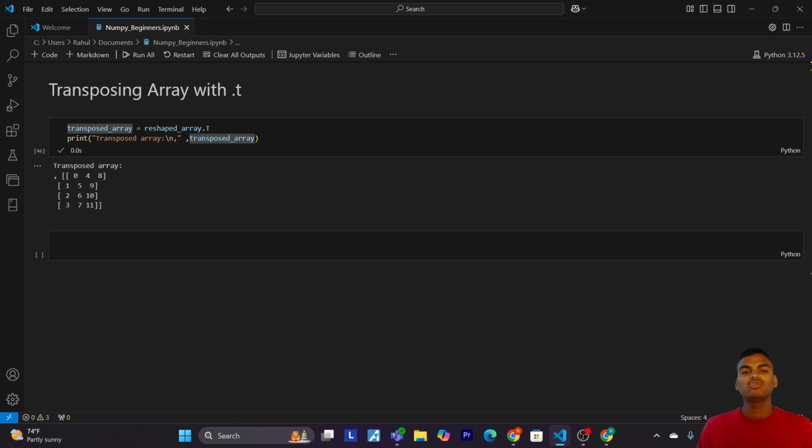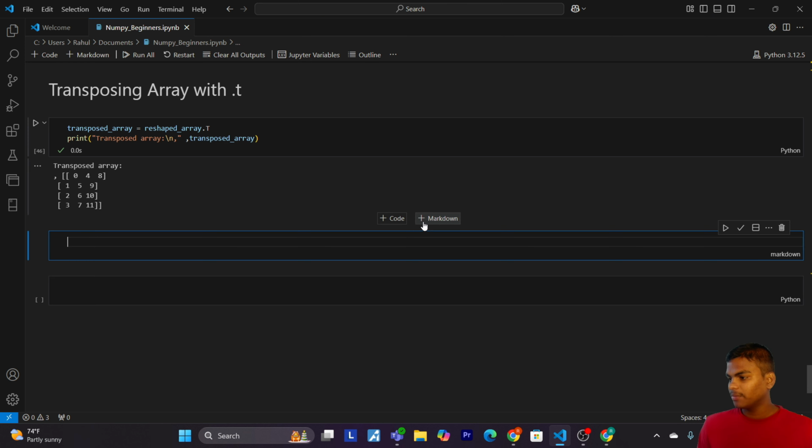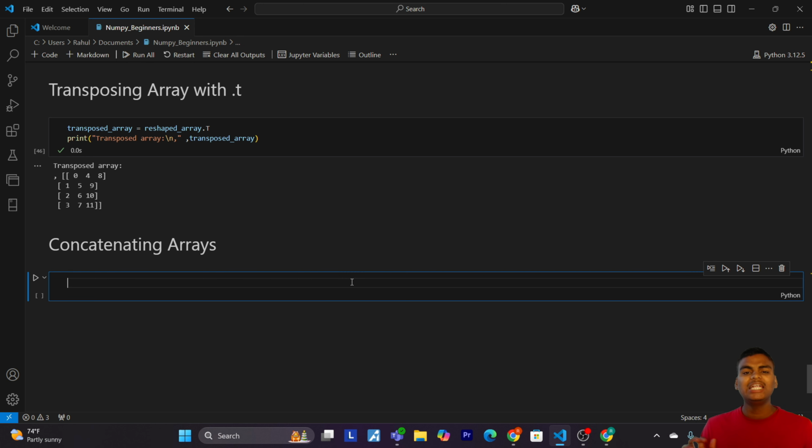Now let's come to our next step, that is concatenating arrays. Let me give the markdown. Concatenating arrays. We can combine multiple arrays using functions like np.concatenate, np.hstack, and np.vstack. So let's see some examples.